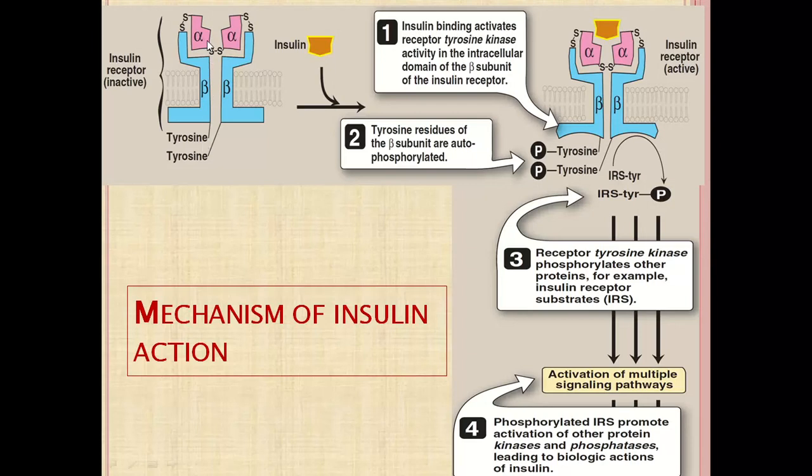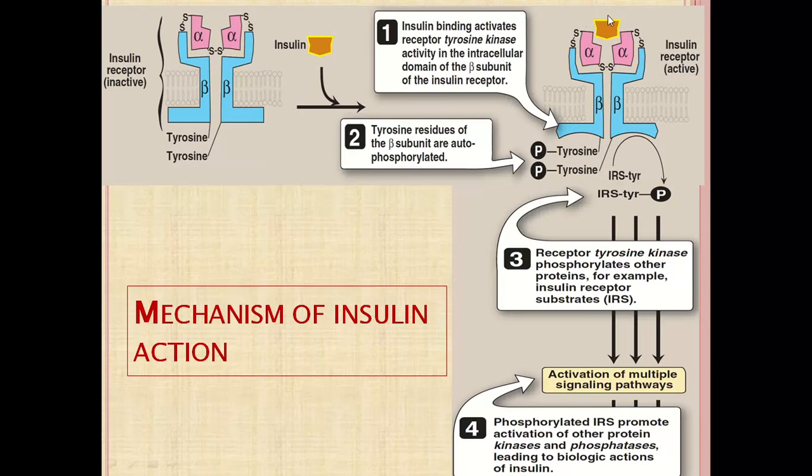The extracellular domain is mainly formed by the 2 alpha units, and the transmembrane and intracellular domain by the beta chain. So a total of 4 polypeptide chains are present in the insulin receptor, 2 alpha and 2 beta, connected by disulfide bonds. The alpha subunit forms the extracellular domain and the beta subunit mainly forms the transmembrane and intracellular domain.